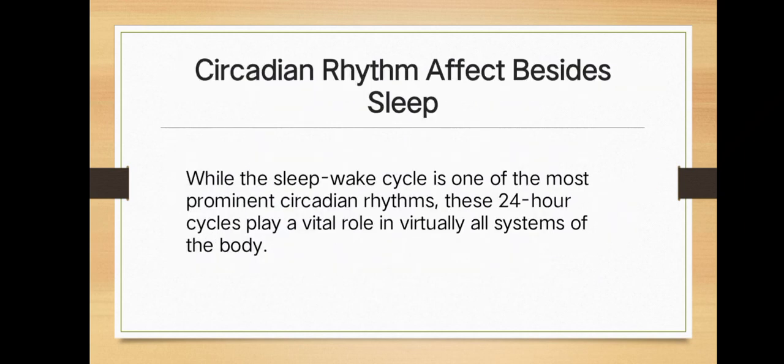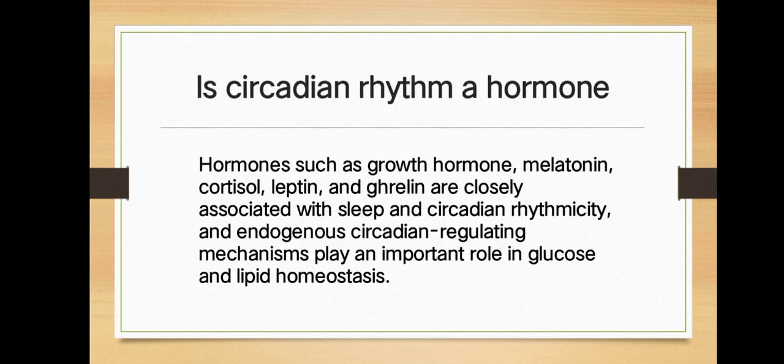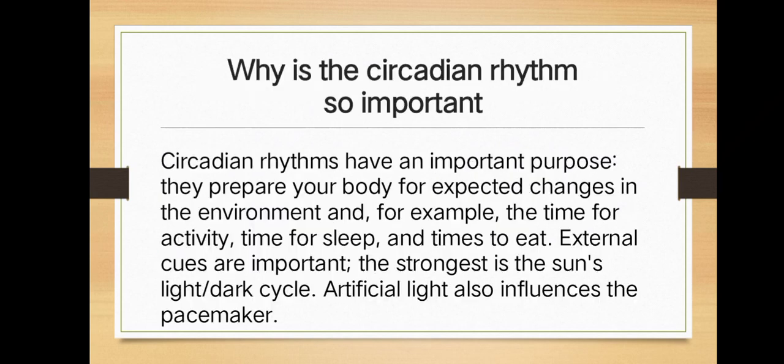What does circadian rhythm affect besides sleep? While the sleep-wake cycle is one of the most prominent circadian rhythms, these 24-hour cycles play a vital role in virtually all systems in the body. Hormones such as growth hormone, melatonin, cortisol, and leptin are released, increased, and regulated by circadian rhythm.